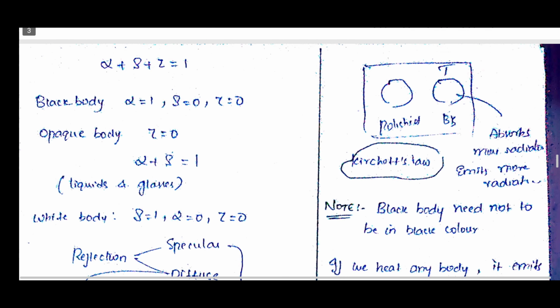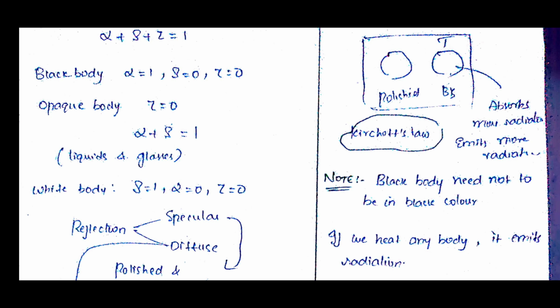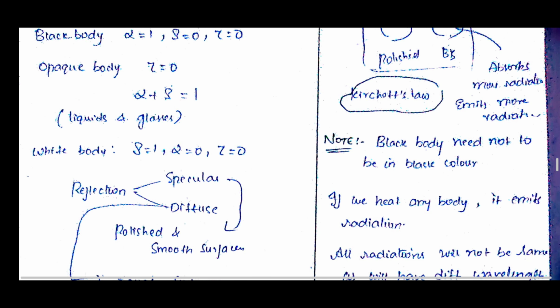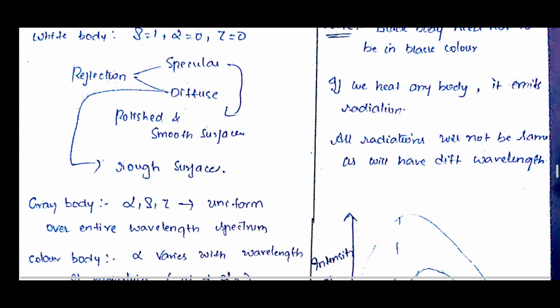Okay. And note here, the black body need not be black in color. If we heat anything, it becomes red in color. It doesn't mean that it is not a black body. So a black body need not be black in color. Now, if you heat any body, it emits radiation, isn't it? That we know. So all radiations will not be the same, because they will have different wavelengths.